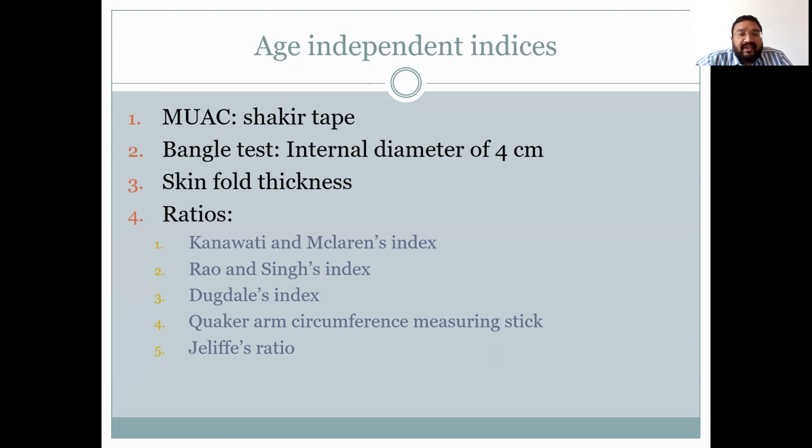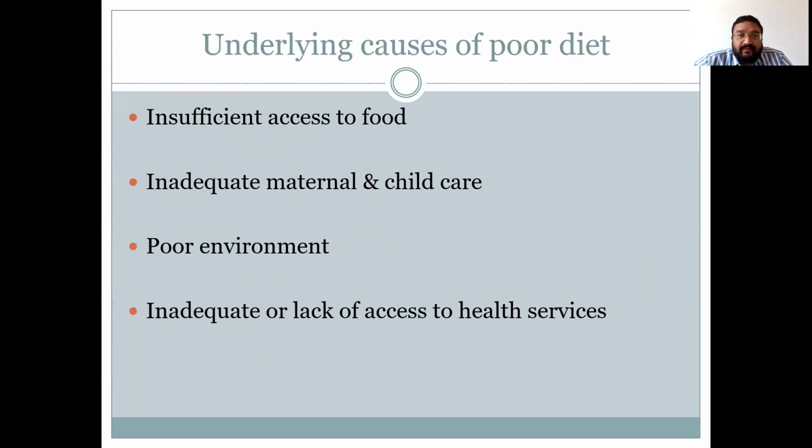Third is skin fold thickness. Certain types of calipers are used to measure skin fold thickness, and certain ratios like Kanawati and McLaren index, Rao and Singh's index, Dugdale index, Quaker arm circumference measuring stick or Quac stick, and Jelliffe ratio. These are the few age-independent indices that one must know.